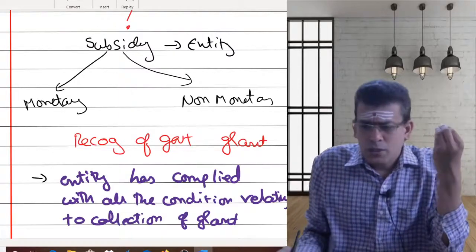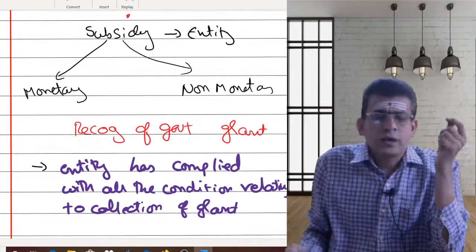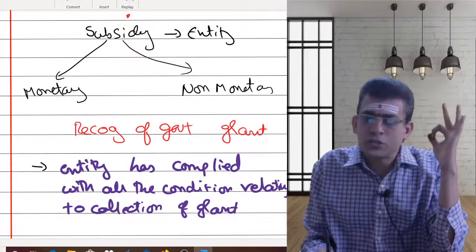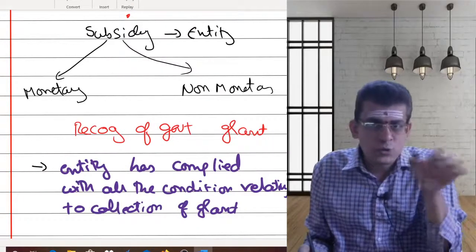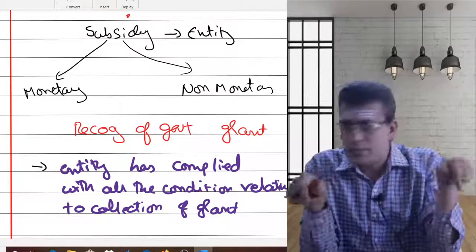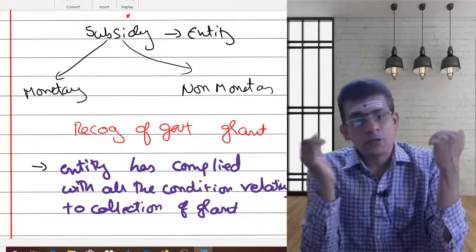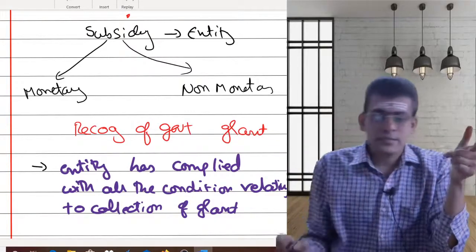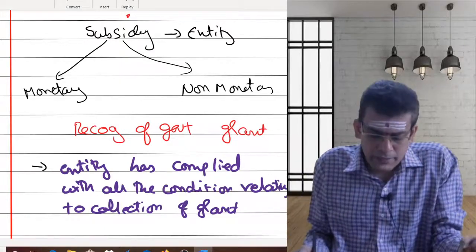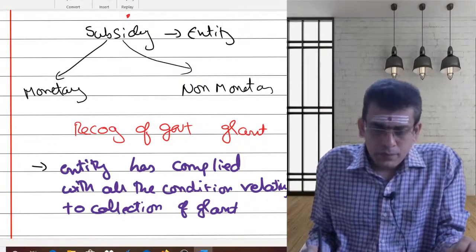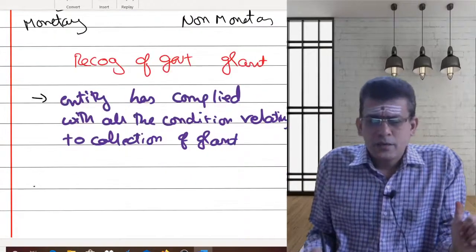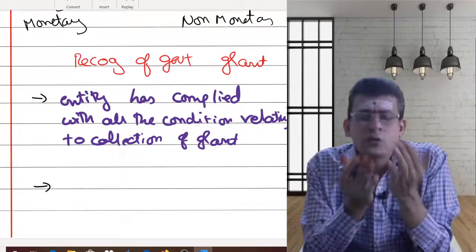Suppose you are registered as a college and you want some sort of grant from the government. The government says you should get some registration done, you should have a laboratory, and the minimum square feet of the laboratory should be this. If you are complying with all those conditions, then I can say one part of the condition is done. Then the second condition is whether it is certain that you will be receiving the grant.